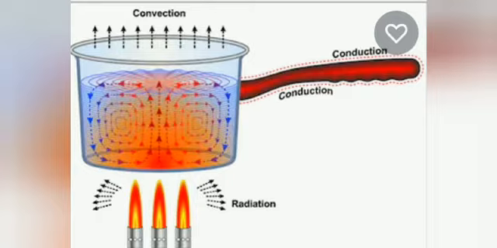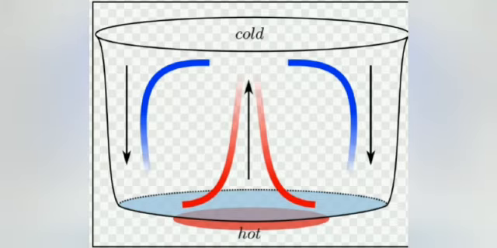When liquids and gases are heated, they expand, become less dense and rise. Molecules from the colder area flow downward to occupy their place. These molecules get heated and rise. This continuous process results in the formation of a current called convection current. The process of convection you can understand by Activity 6.